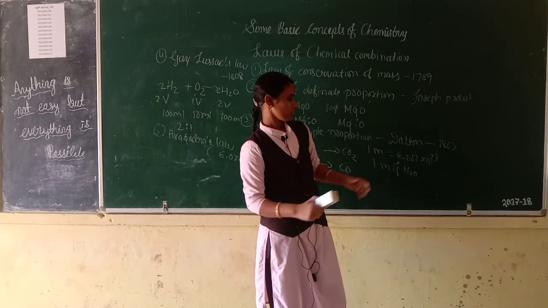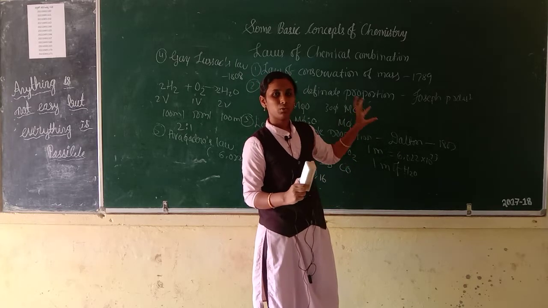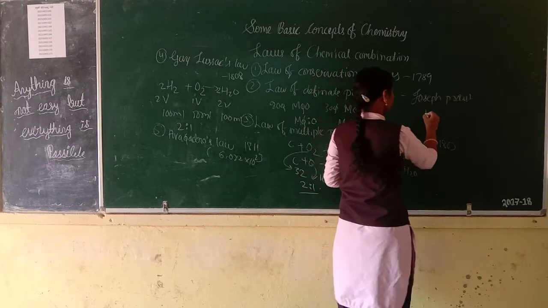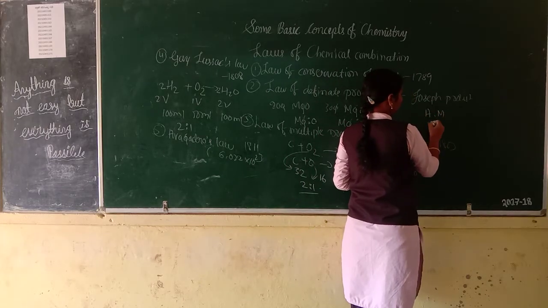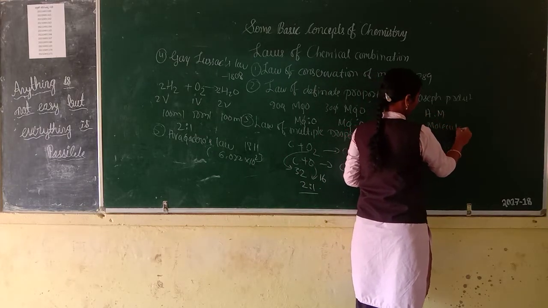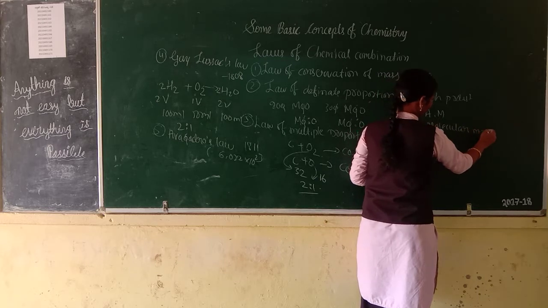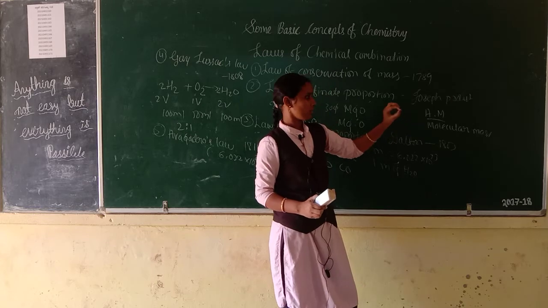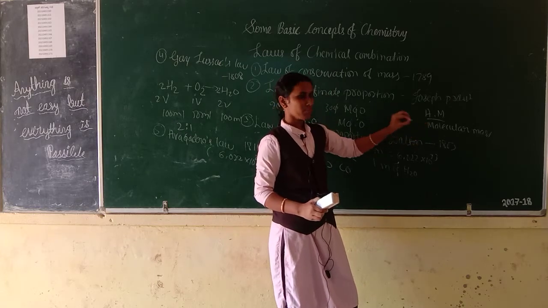Mole. Then we are going to study atomic mass and molecular mass. Do you know the difference between atomic mass and molecular mass? First, atomic mass. Atomic mass is the mass of an atom.